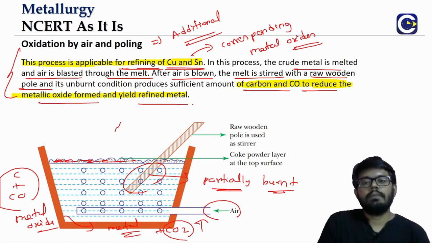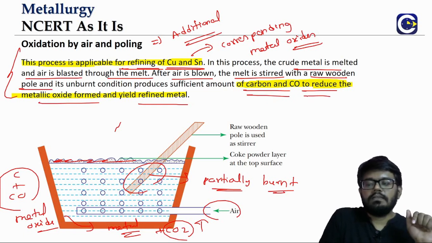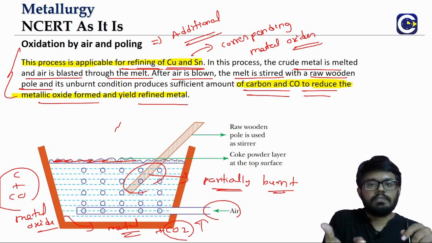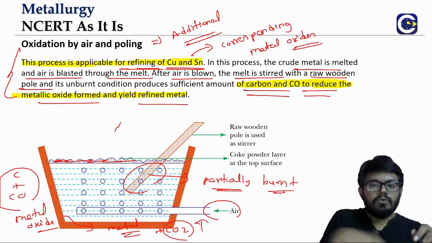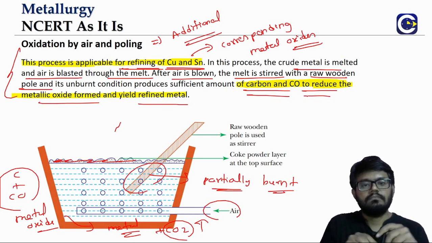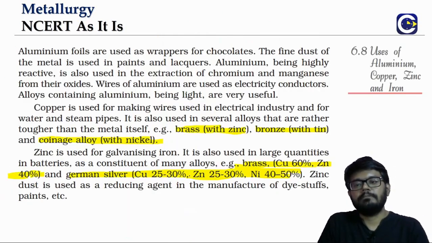So where do we use the method? It is used when the impurity is present in the metal as the oxide of the metal itself. The partially burnt wooden pole that is inserted and used for stirring, the carbon or carbon monoxide coming from that is used for reducing the metal oxide into metal. That's it. This is what polling is.